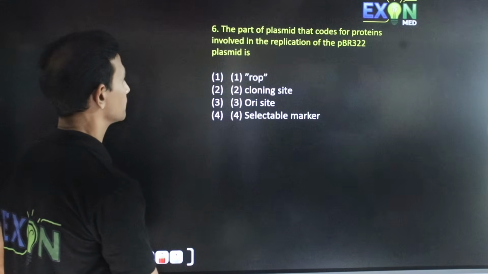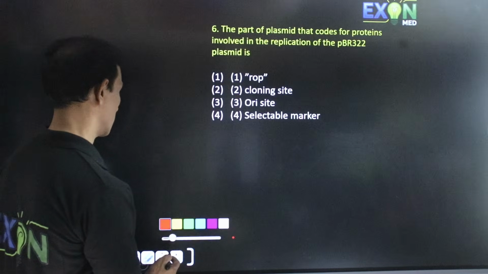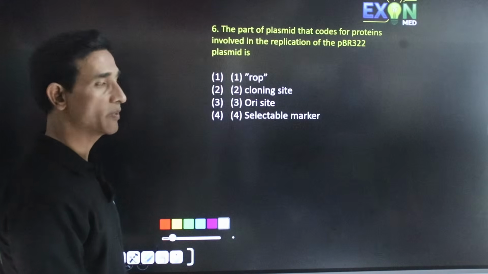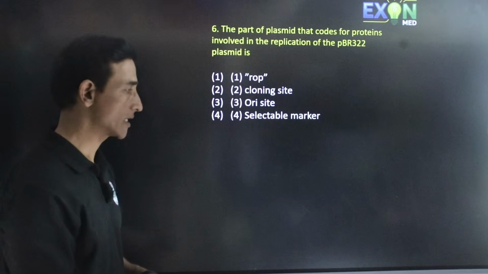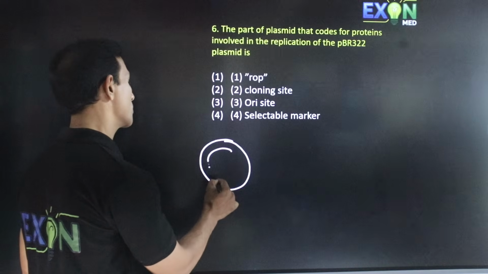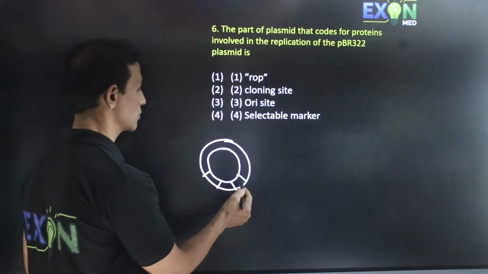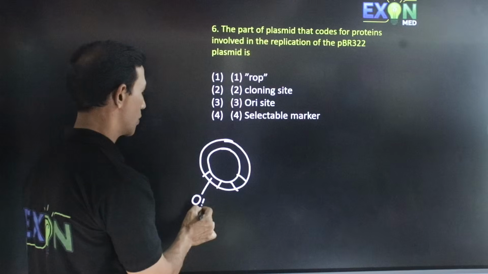So next question. The part of plasmid that codes for proteins involved in the replication of the pBR322 plasmid. You know the pBR322 plasmid. Here you have two parts. One is called ori.